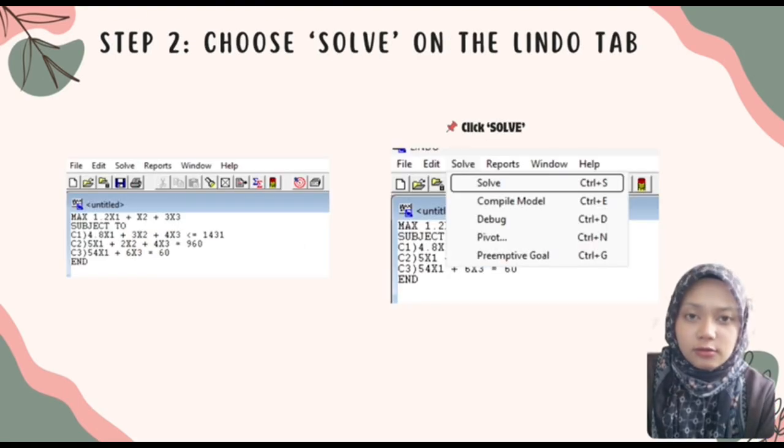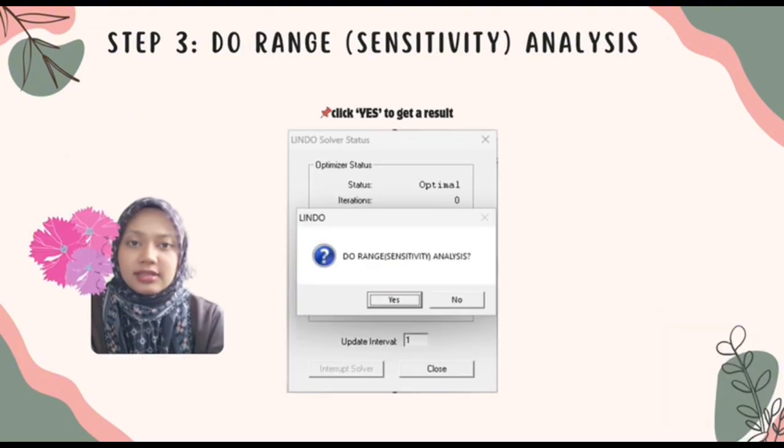For the second step, you have to choose solve. Once your data is ready, it is time to find the solution. Look at the top menu bar and click on the solve tab. From the drop-down menu, simply click the first option, which is also called solve. After you click solve, a small box will pop up asking do range sensitivity analysis. Since we want to see the full details of how our variable can change, please click yes to get the detailed result.